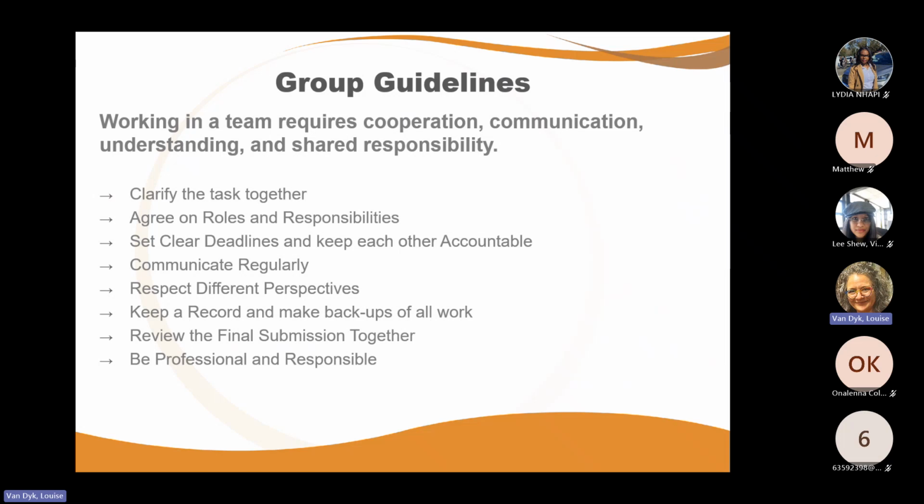You can choose multiple platforms if that is what you decide, to ensure that there's maybe one official platform like the discussion forum, so somebody goes and posts there after every conversation or every important decision you make, so that somebody who comes later can catch up on what's been happening, even if you actually do your conversations on WhatsApp. But that is for you to figure out what works best for everyone and what is going to work best for you as a group to ensure that you get things done, because that's what's important.